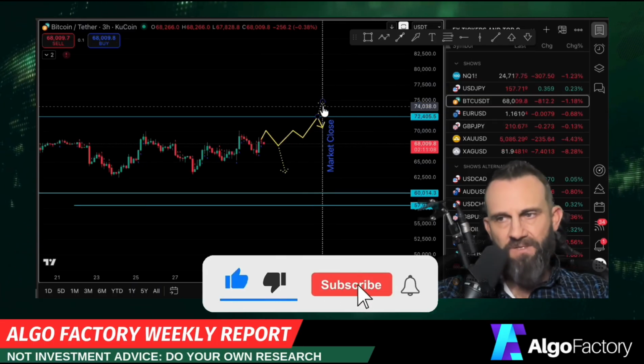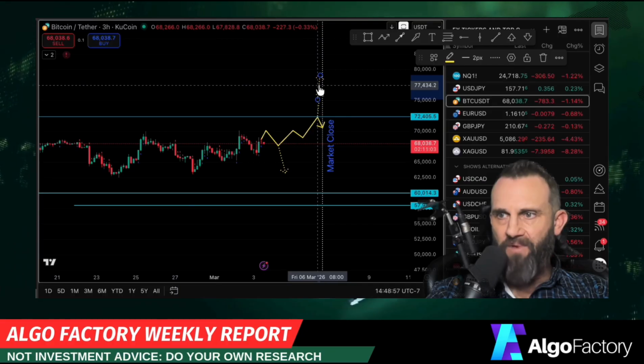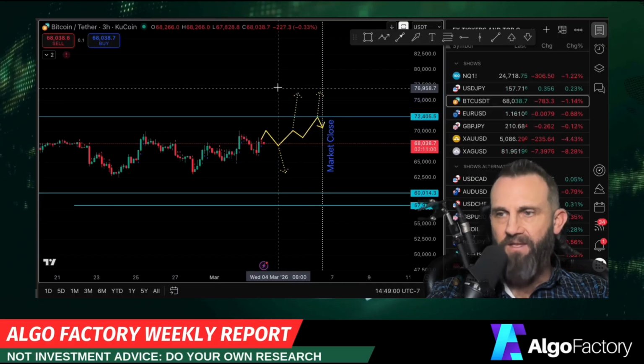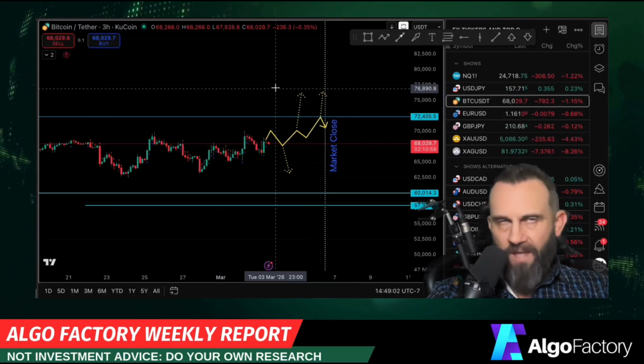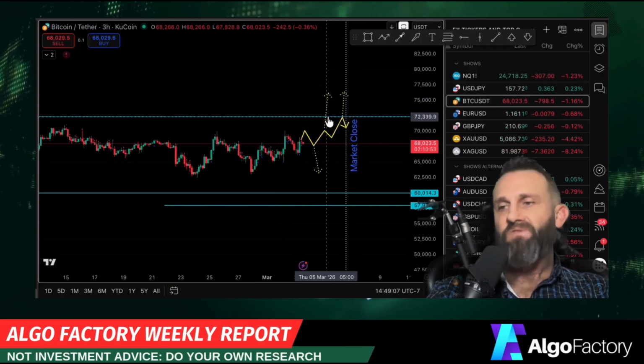There should be some kind of a pop-up at some point. I don't know if we will see it this week. I put this arrow here and it could happen sooner. There's always a chance we see a pop-up sooner than that. Something like this, right? It's in the cards to happen. Doesn't mean it will happen, but it could happen. If it doesn't, it'll just go sideways, maybe knock its head on 72,200.